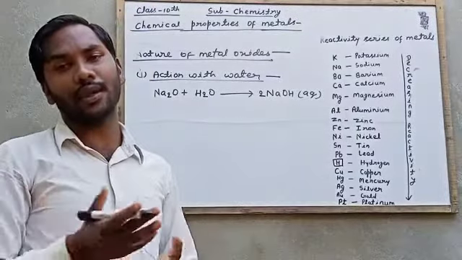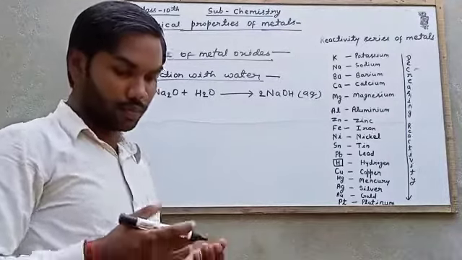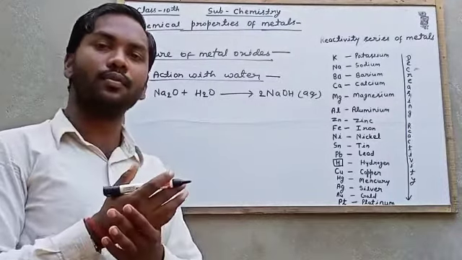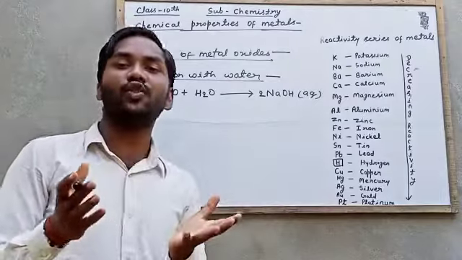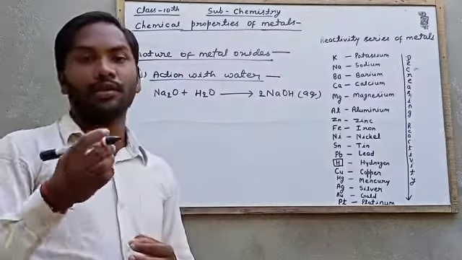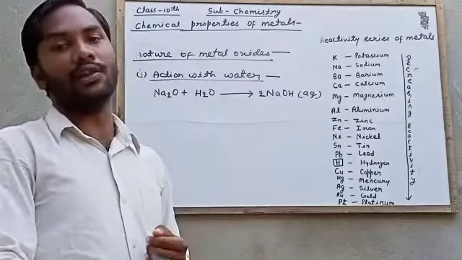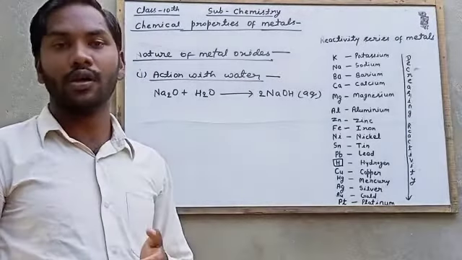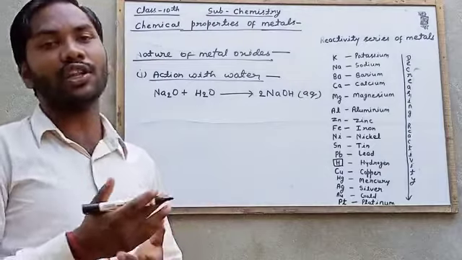Oxides of calcium and aluminum also form hydroxides, but they do not dissolve in water. They remain in solid state.